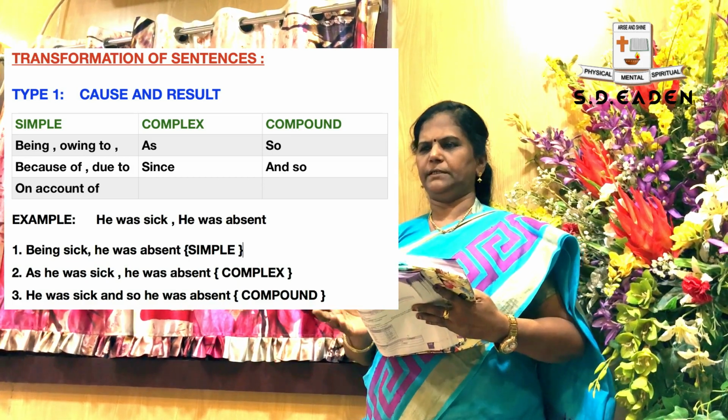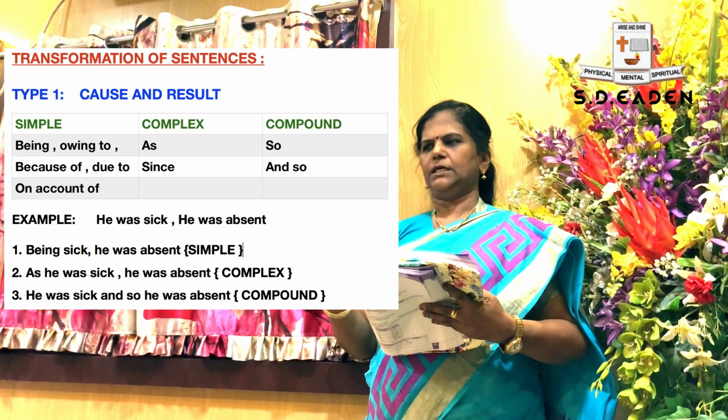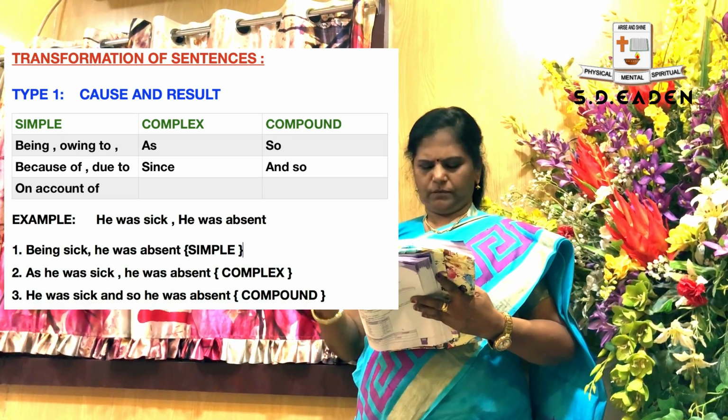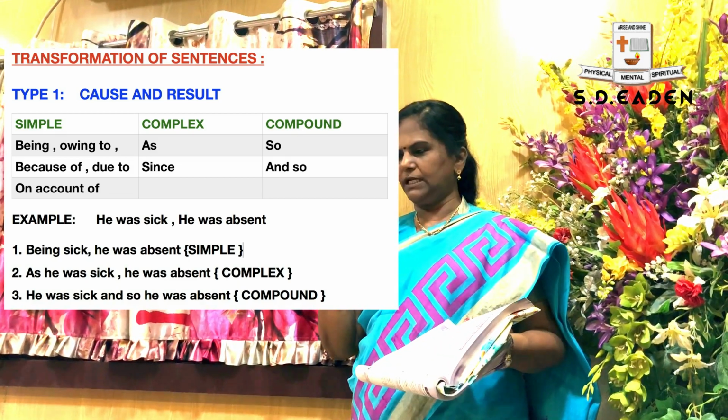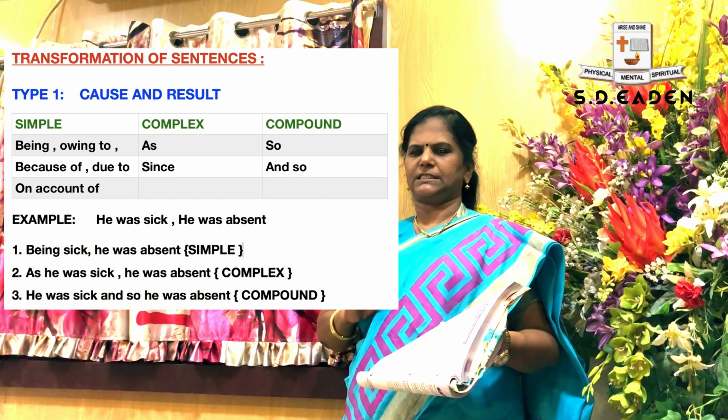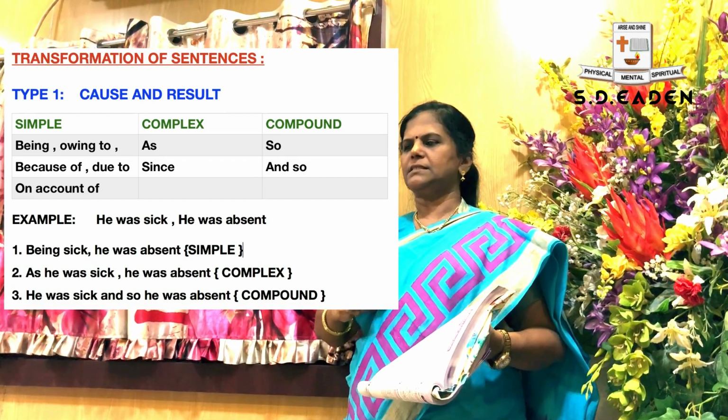Now come to the second type. This is a little different, the contrast type. Usually people wear the same color or a contrast color. Now I am wearing a blue color saree and a blue color blouse. This is the same color. But here, this is a contrast color, blue and pink. This is known as contrast.